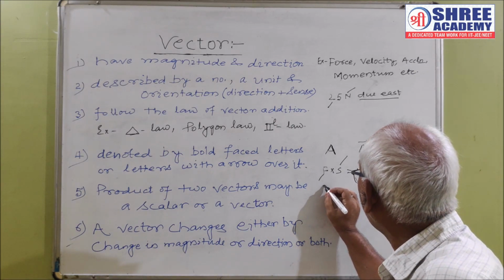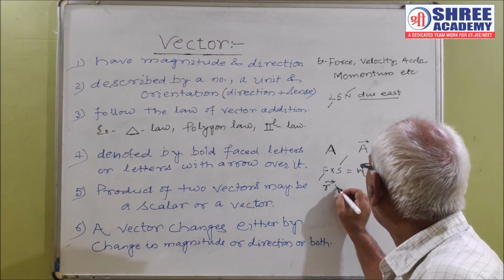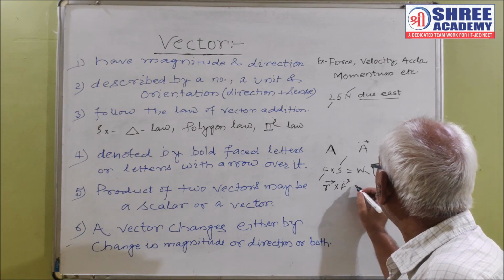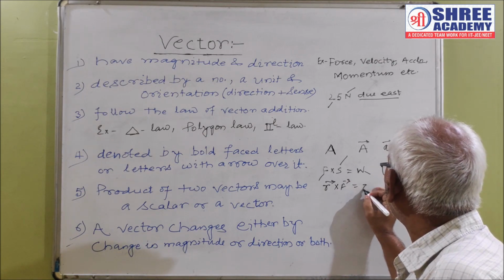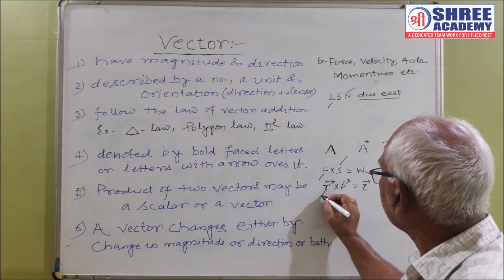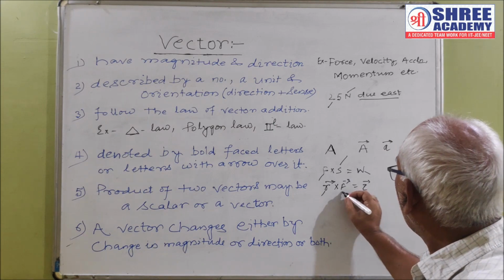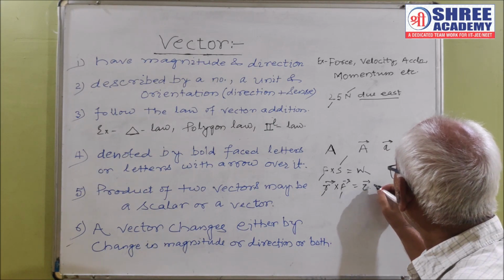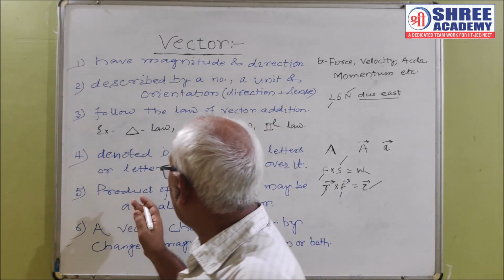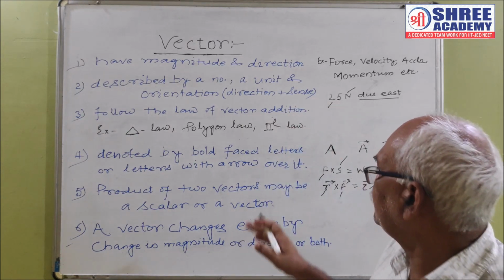If we multiply position vector and force vector, we obtain the torque vector or moment of force. Here position vector is a vector quantity, force is a vector quantity, and torque is also a vector quantity. Thus we see that the product of two vectors may be a scalar or may be a vector.